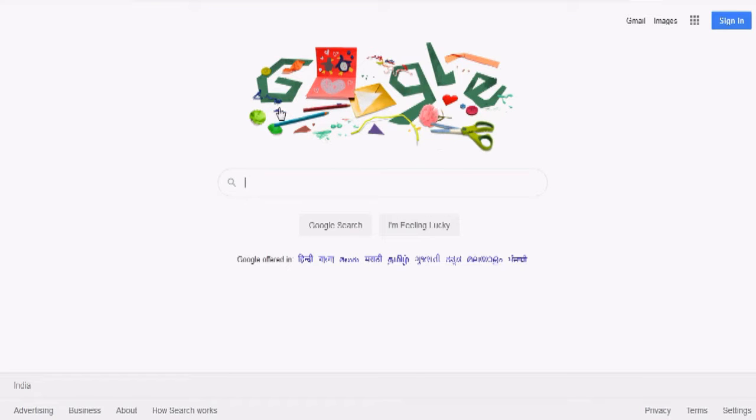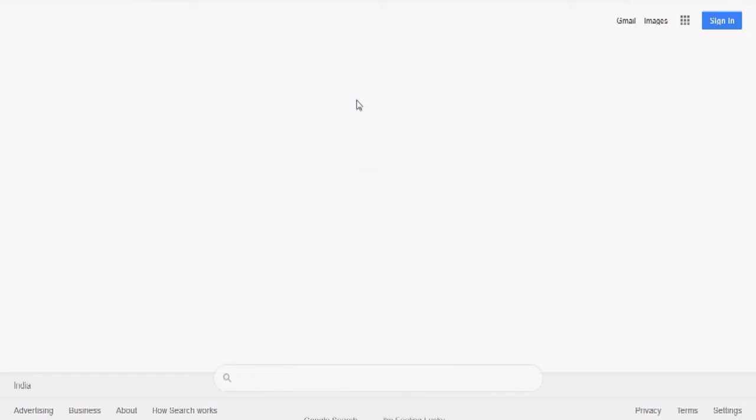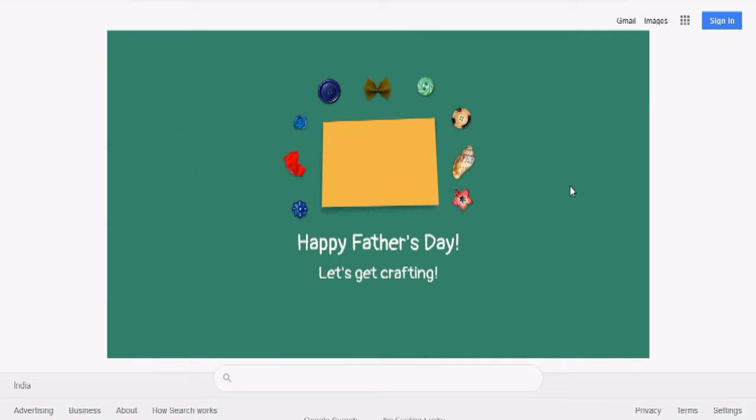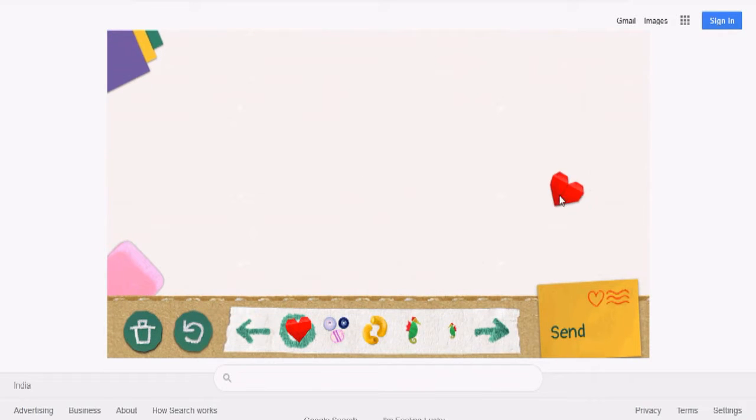So this is the home page, and today in the Father's Day special Google Doodle, you just make this craft and send it to dad. Father's Day 2020, Google made this special doodle to send a virtual card to your father. So just click on this card you have seen. Happy Father's Day, let's get crafting. Now you can make this.